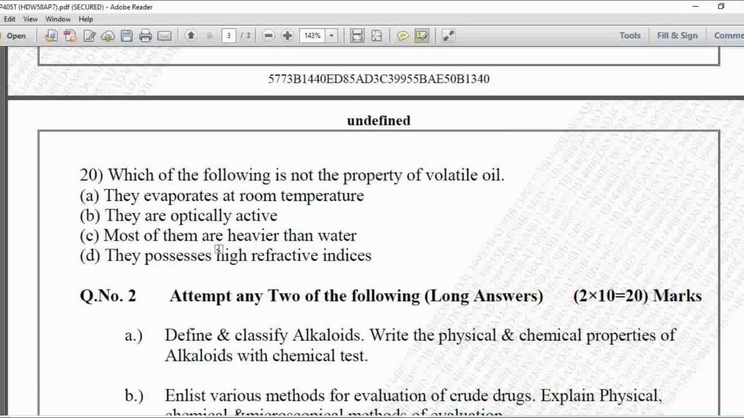This is not a true sentence because as the volatile oils are less dense than water, they do not become heavier than water. So option C is not the property associated with the volatile oil, and D option is given they possess a high refractive indices, that is also a true sentence. So here the property which is not associated with the volatile oil, that is C, most of them are heavier than water, that is not the property of volatile oil because volatile oils are lighter than the water.